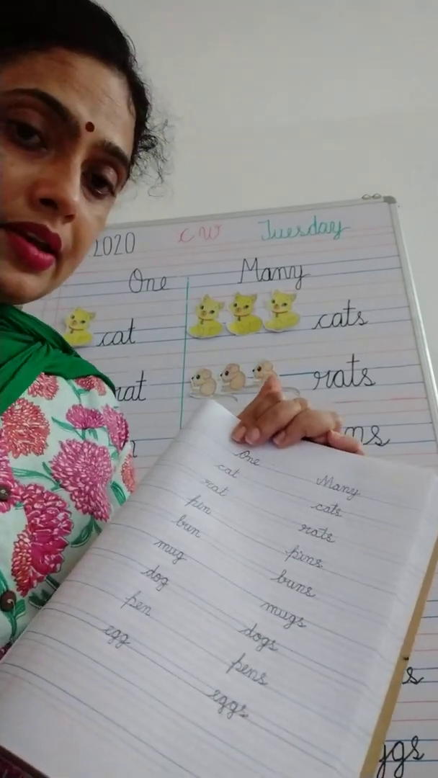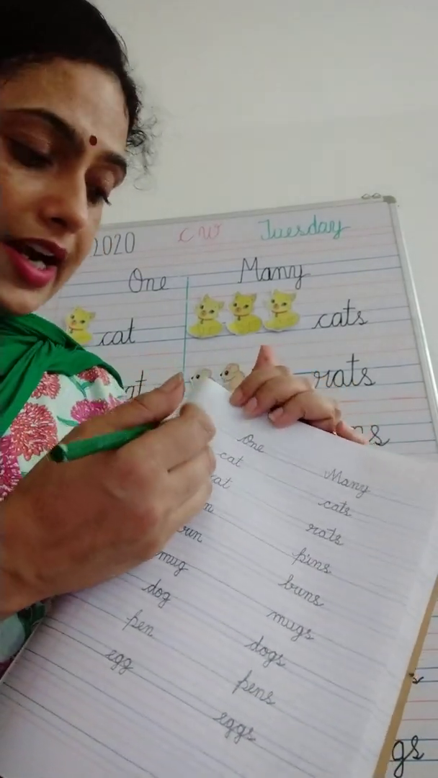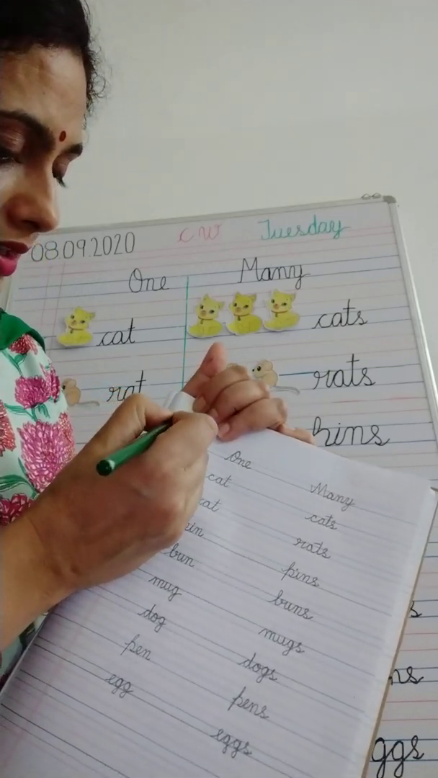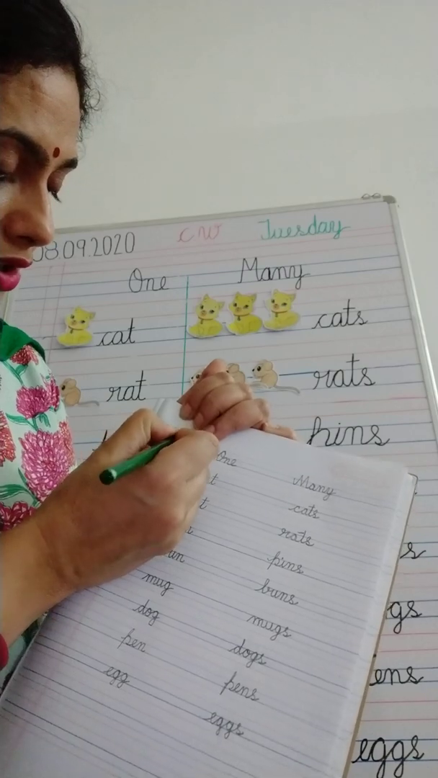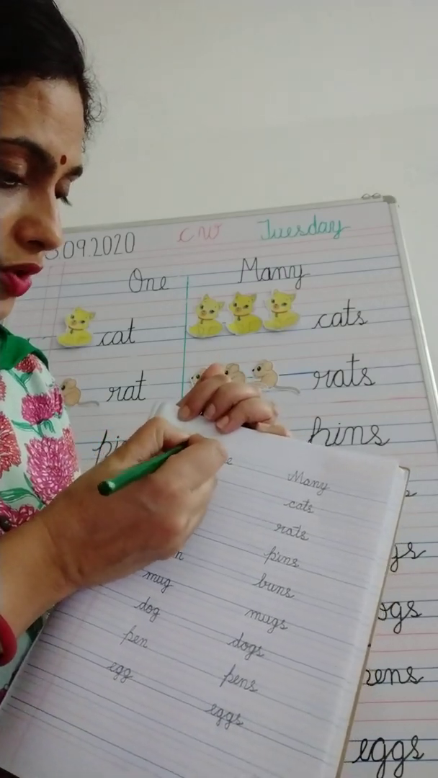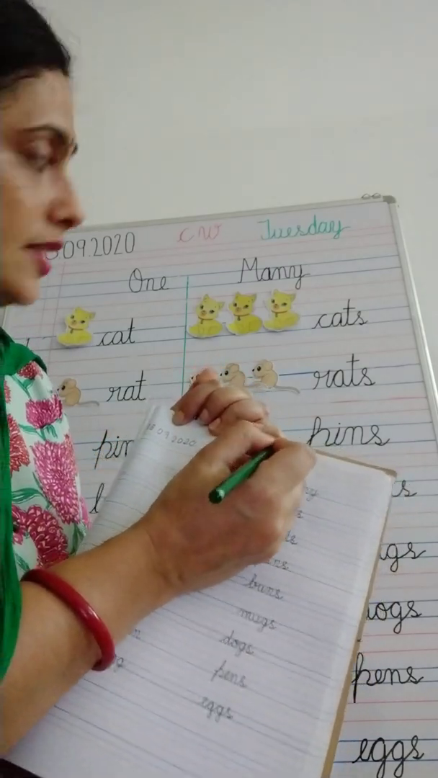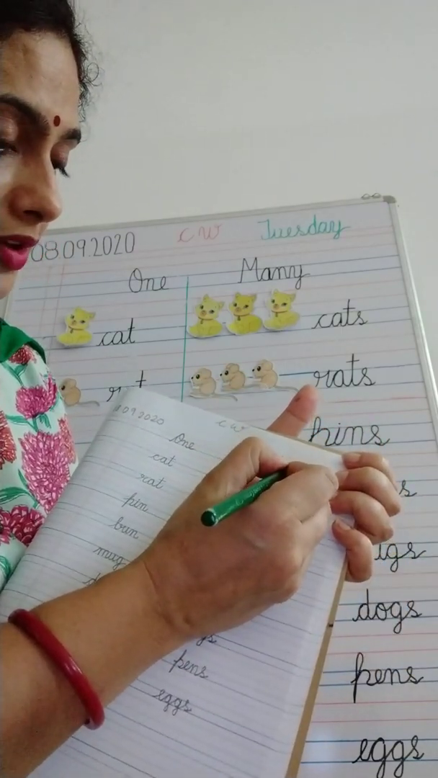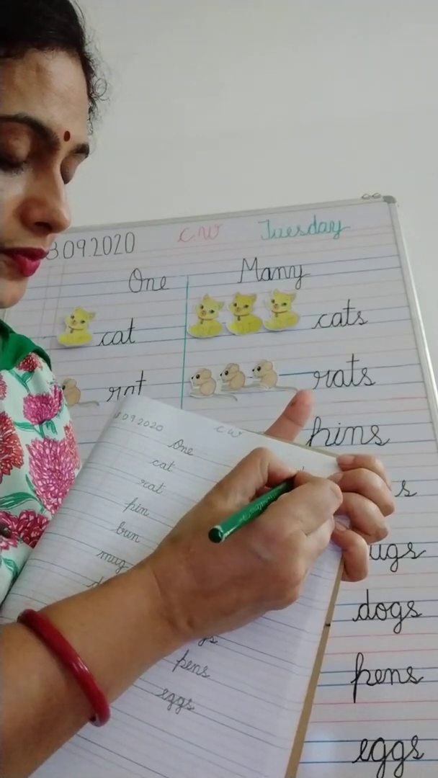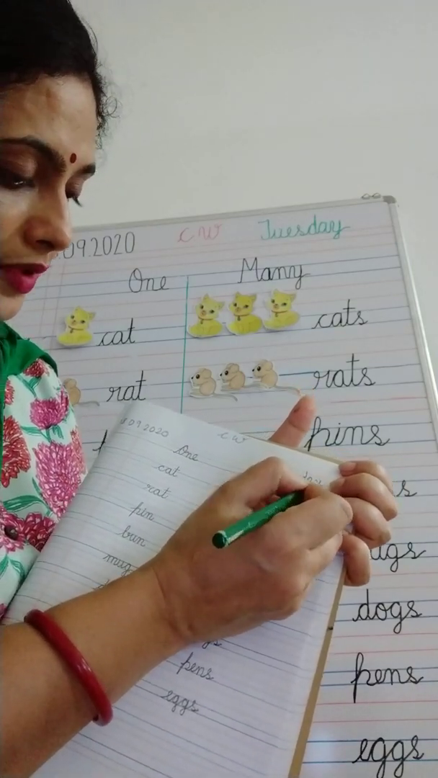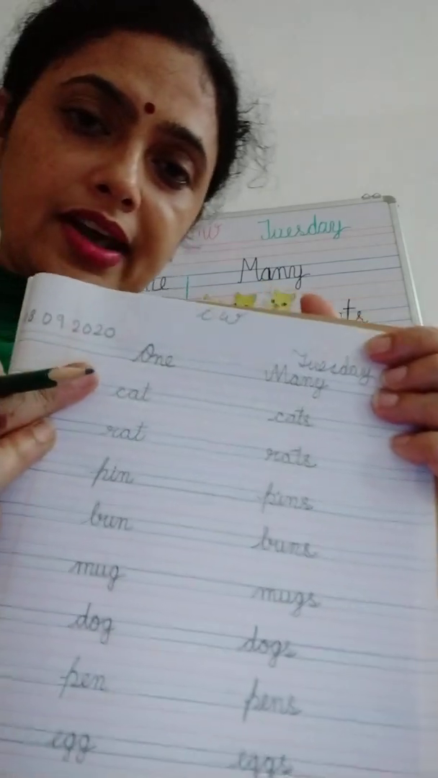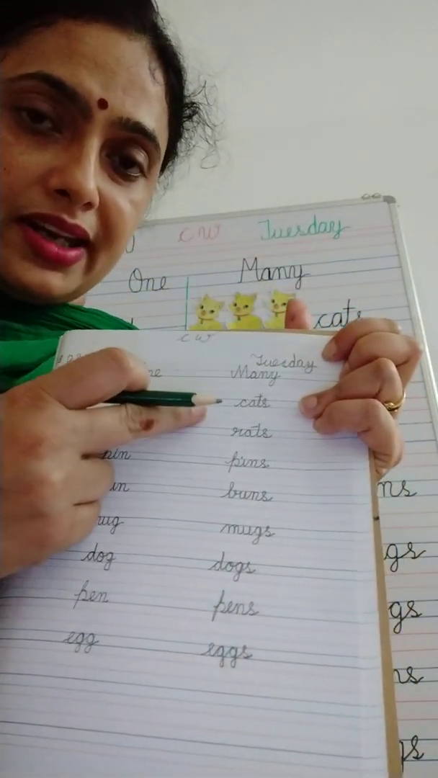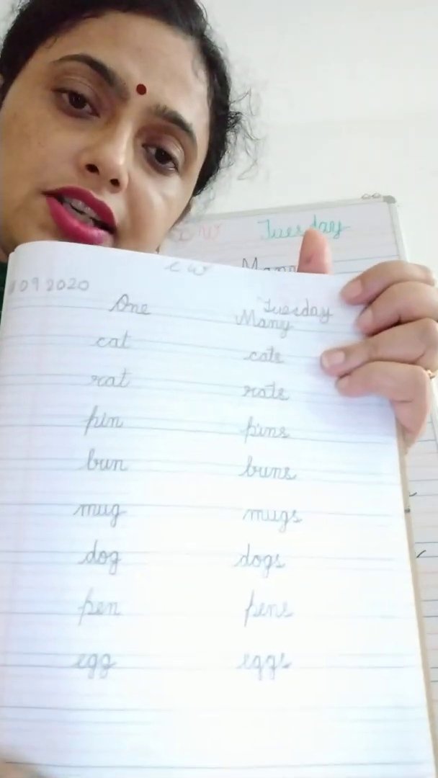So babies, here you will write today's date. What is today's date? 8th September 2020 CW. And which day is today? Tuesday. Okay, so here this is the concept one and many. Our new concept one and many that you are going to do in your EVS notebook.